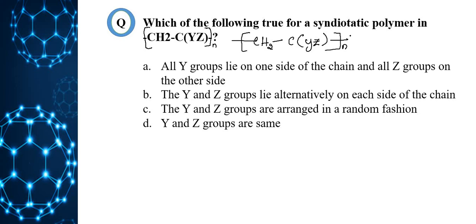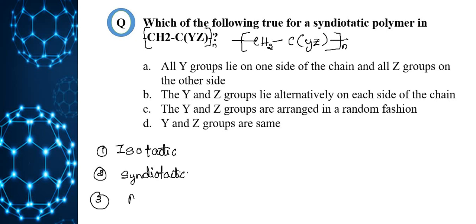Based on stereochemical classification, polymers are classified into three types. First one is isotactic. Second one, syndiotactic. Third one, atactic.